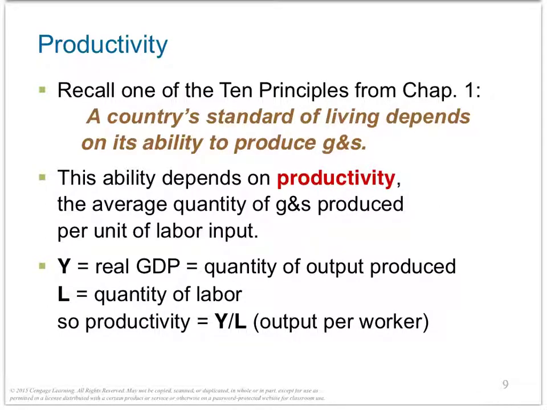Explaining why living standards vary so much around the world is in one sense very easy, because the answer can be summarized in a single word: productivity. Okay, what is productivity? It is the average quantity of goods and services produced per unit of labor. Maybe it's not complicated to you, but let's make a simple example.